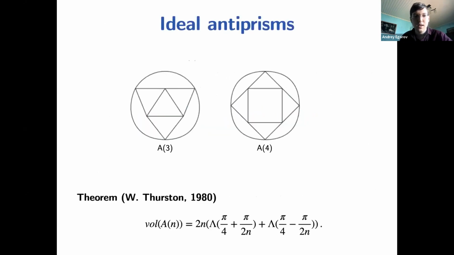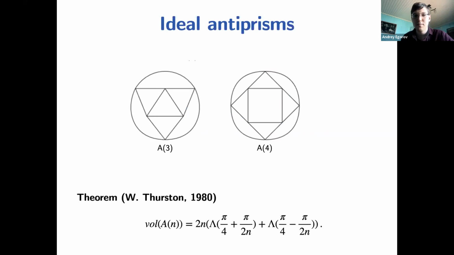And firstly, I will talk about ideal polyhedra. So in the ideal case, all vertices have degree 4, so their graphs are 4-valent. Firstly, an example, actually a family of examples, a family of ideal antiprisms. An ideal antiprism A_n can be constructed in the following way. We take an n-gon and another n-gon and connect them by a layer of triangles.